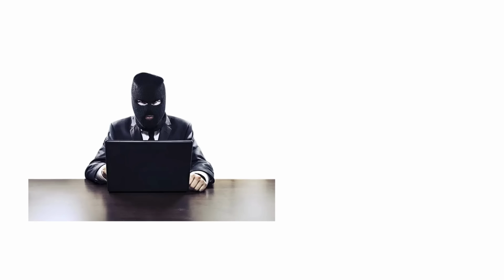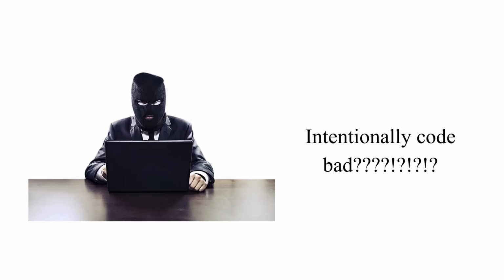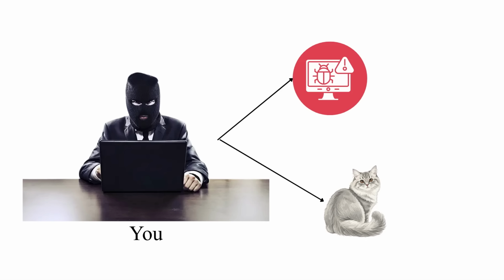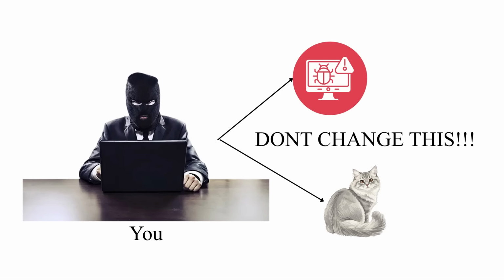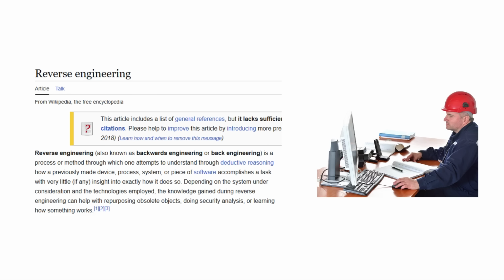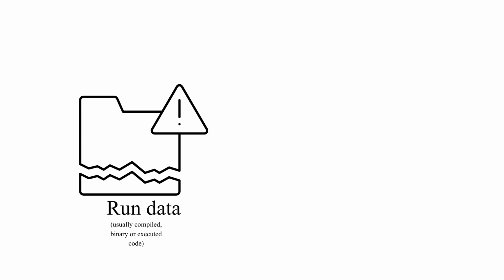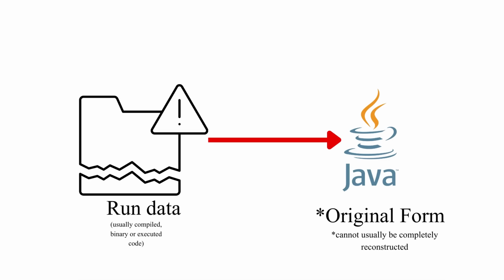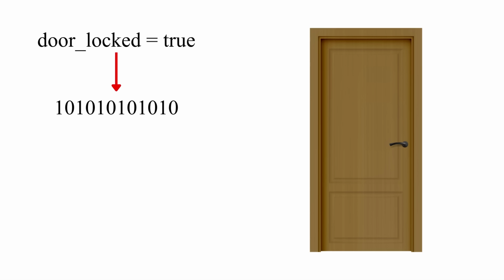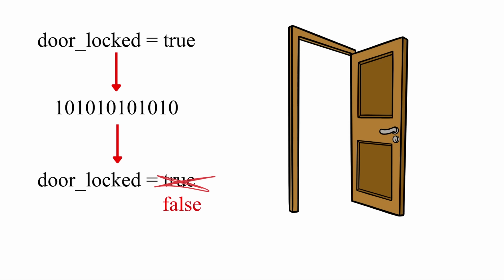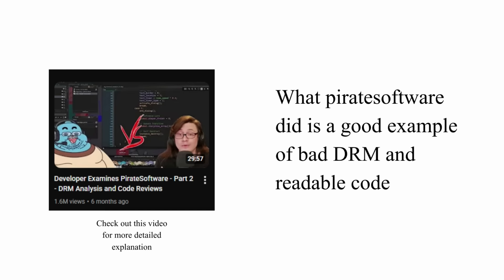See, in the real world, some coders actually intentionally make their code unreadable. And no, before you ask, there isn't any Arby's on the line, surprisingly. Let's say you're a programmer, creating malware or maybe something more morally good, and you don't want anybody to change it. Pesky people called reverse engineers really want to reverse your code from its run data back to its original form. Think about it. If you name variables readable names and an engineer is able to reconstruct your original code, it is that easy for them to change the variable to something else.